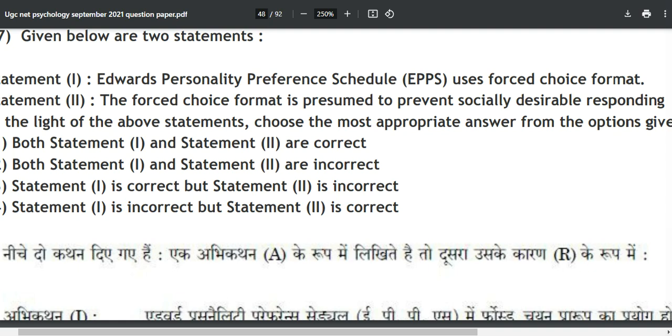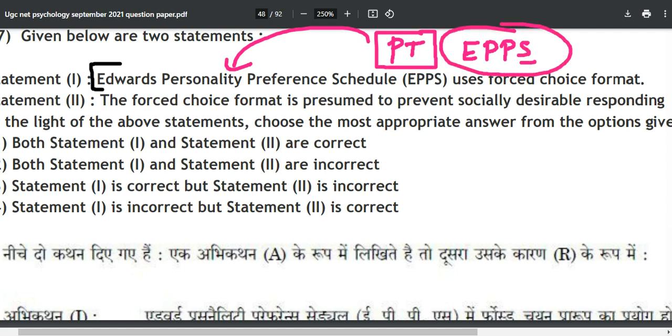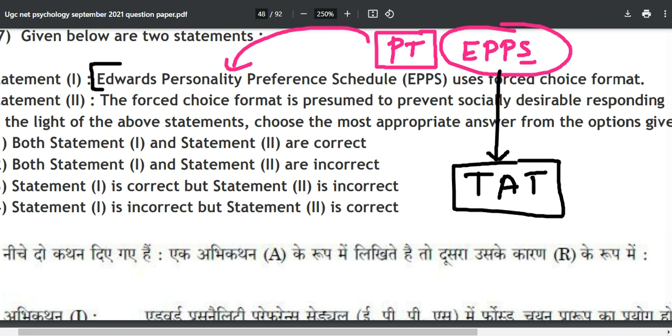In the last video, we were solving question number 87, and we discussed the Edwards Personality Preference Schedule. By now you would know that it is a personality test. There are a number of different psychological tests, and one of those is the EPPS. Everything is interconnected, just like these parts are connected to each other. This is connected to your Thematic Apperception Test, not directly, but why?